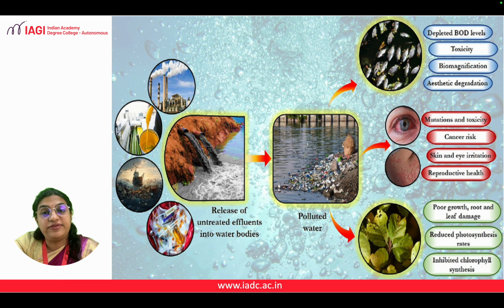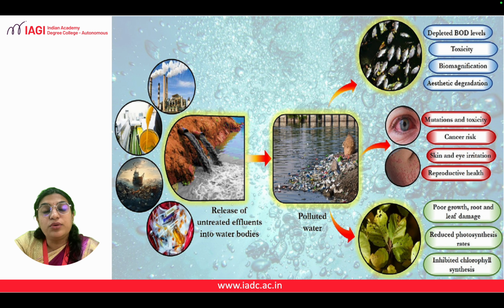Now this can affect our environment and our health. So when these untreated effluents are released as polluted water outside, they affect the plants, the animals, and us humans. Now, how do they affect plants?